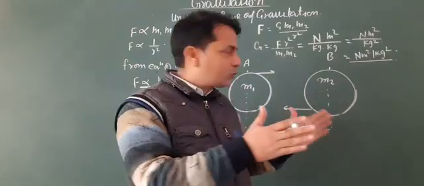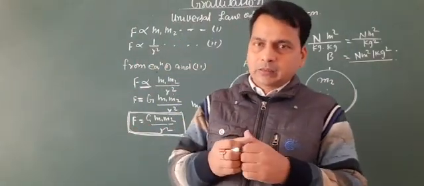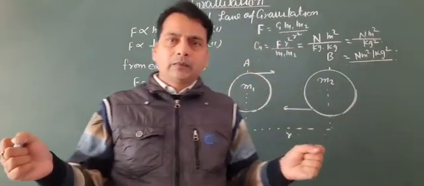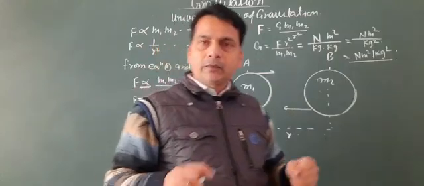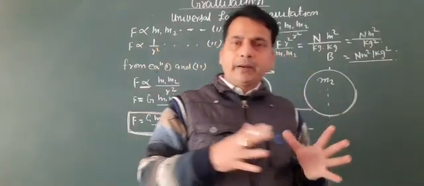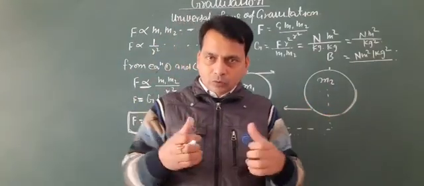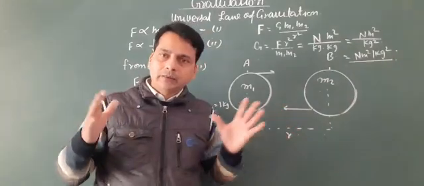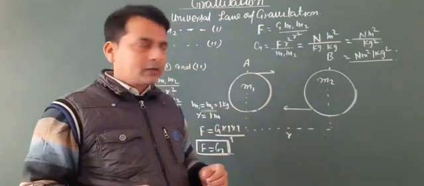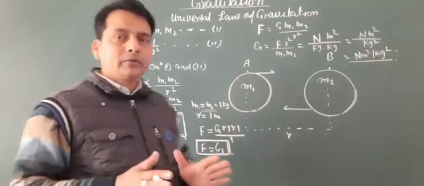Suppose the distance between both objects is larger, then the gravitational force between them will be less, and if both objects are closer to each other, then the gravitational force will be larger. So that is the universal law of gravitation.